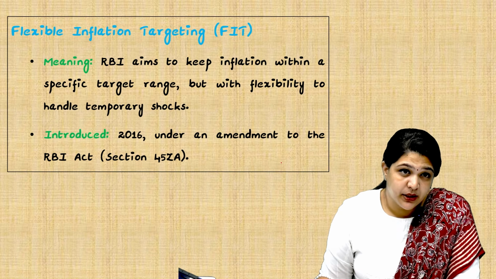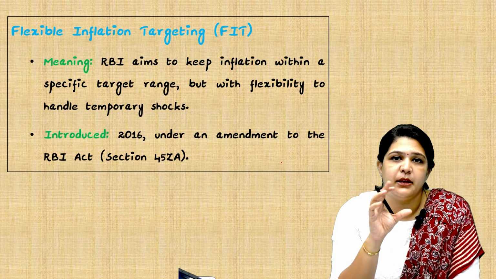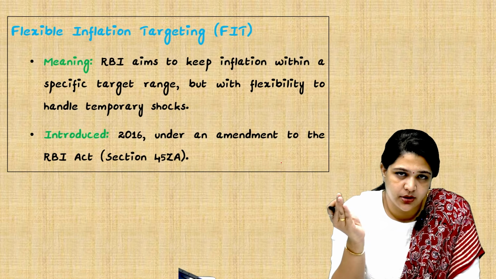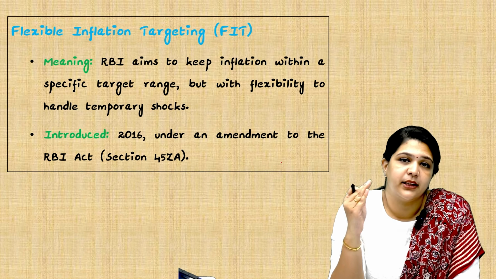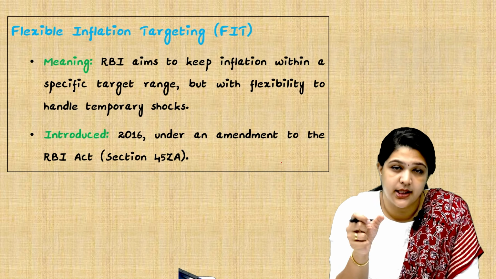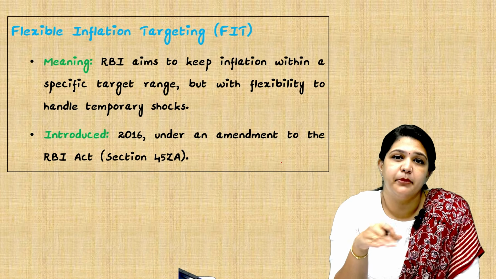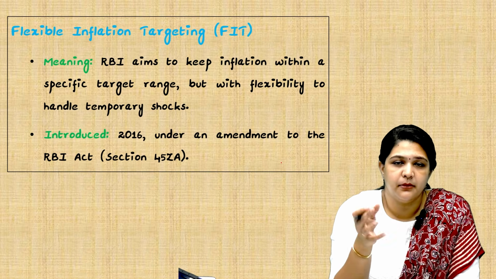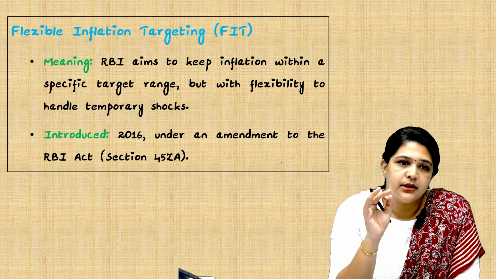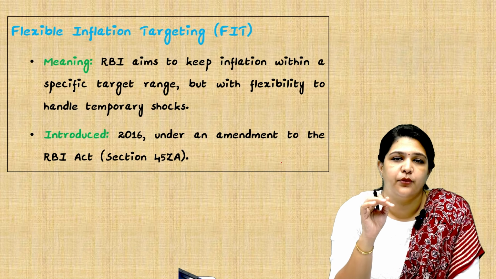Now comes into the picture flexible inflation targeting. What RBI is doing now is keeping an inflation number and giving a plus or minus, a flexible range. This is what we call flexible inflation targeting. RBI aims to keep inflation within a specific target range instead of a specific target. But there is flexibility so that we can handle a temporary shock. It is not a permanent shock, but we have a buffer such that a temporary shock can be handled. This was introduced in 2016 by amending the RBI Act, section 45ZA.